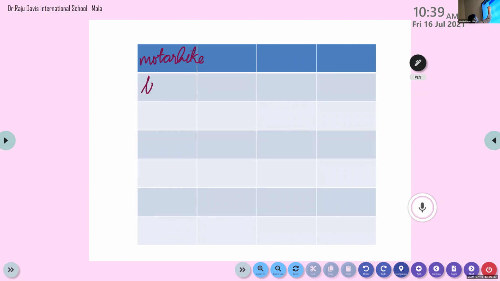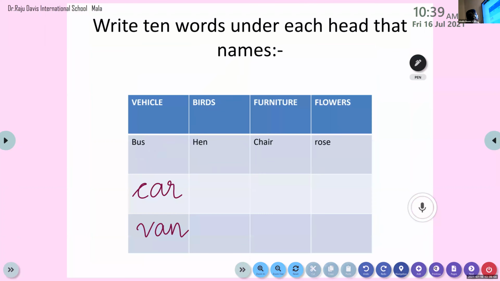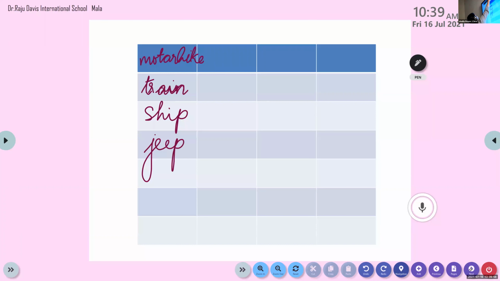Motorbike, train. Then what did we write? Did we write tram? No, we didn't write tram. Okay, we can write anything. Ship, we can write. Jeep. Yes. Bicycle, we have already written. Bus is already there.